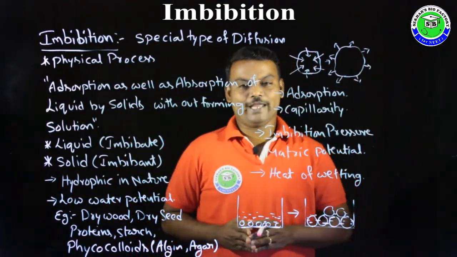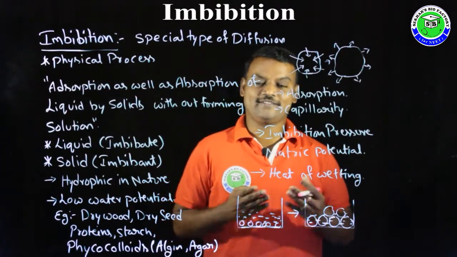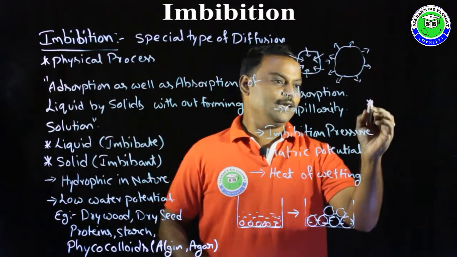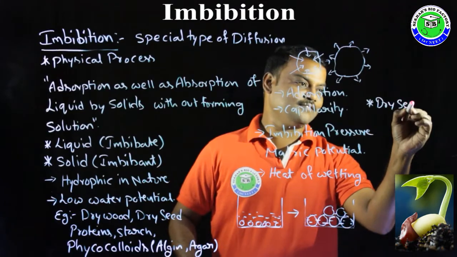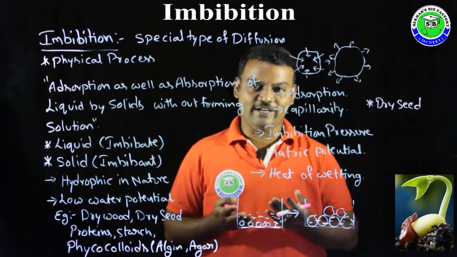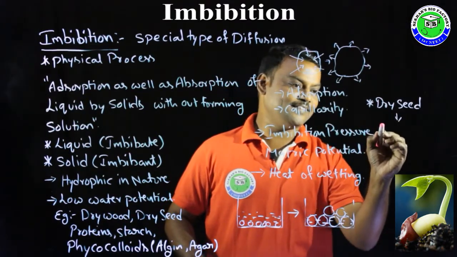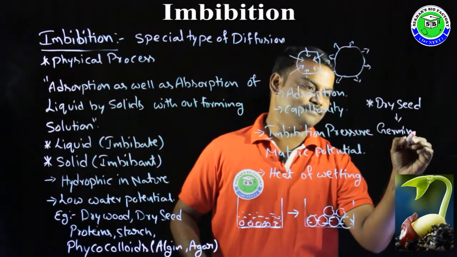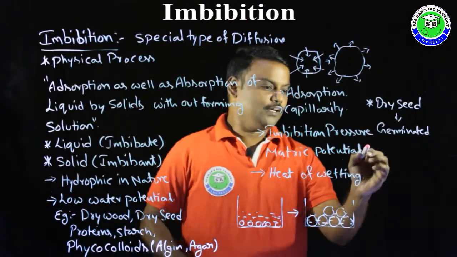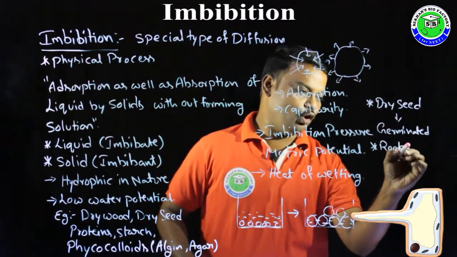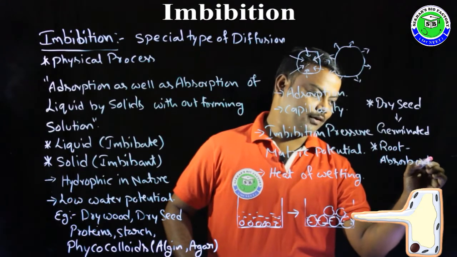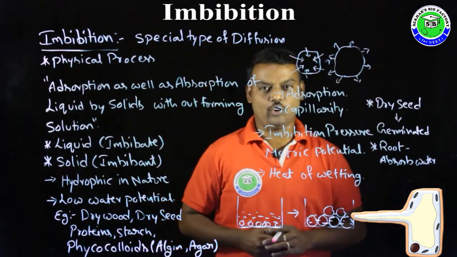In the plant body we can observe imbibition in various conditions. The first application in plants: in dry seeds, the imbibition pressure can break the seed coat, then the dry seed will be germinated. So dry seeds germinate with the help of the imbibition phenomenon. Roots absorb water initially by the imbibition phenomenon.